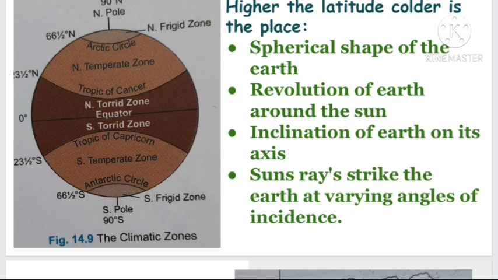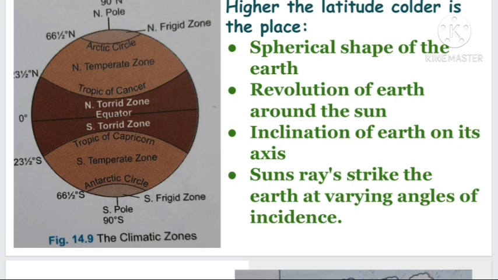So these regions experience extreme cold. The coldest region is the frigid zone. So here you can find, the higher the latitude, the colder the place. So the temperature distribution is based on the latitudes.